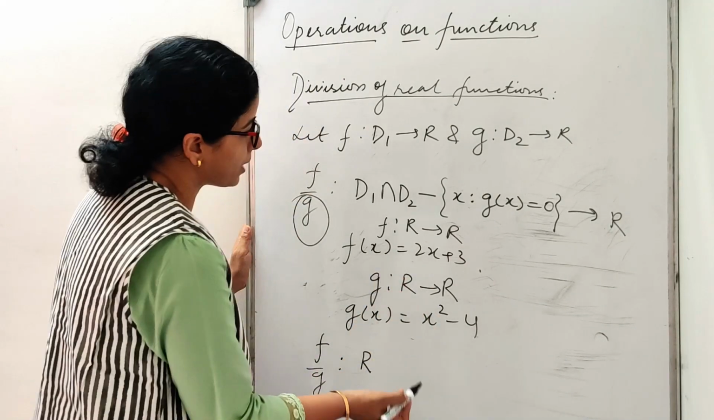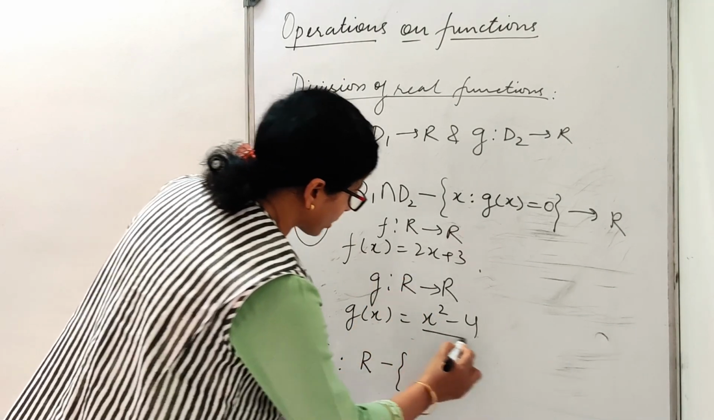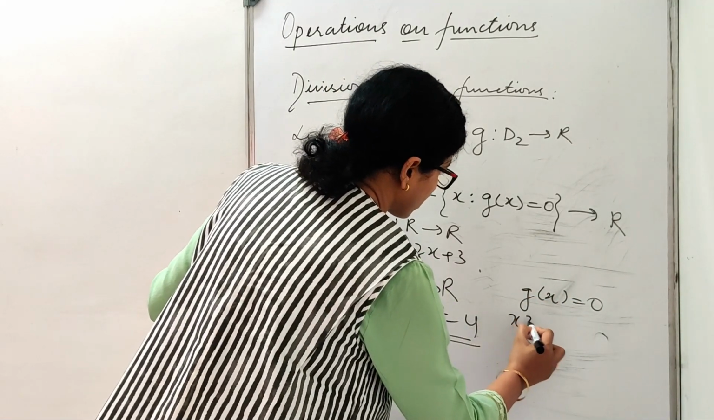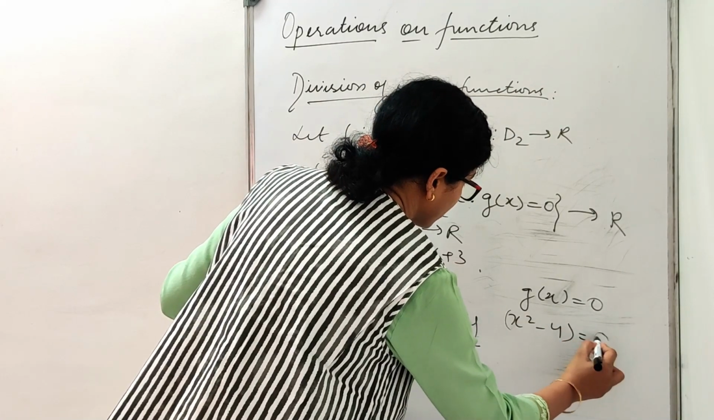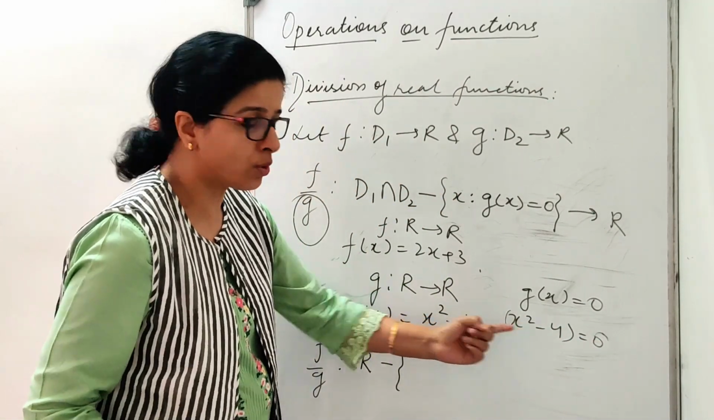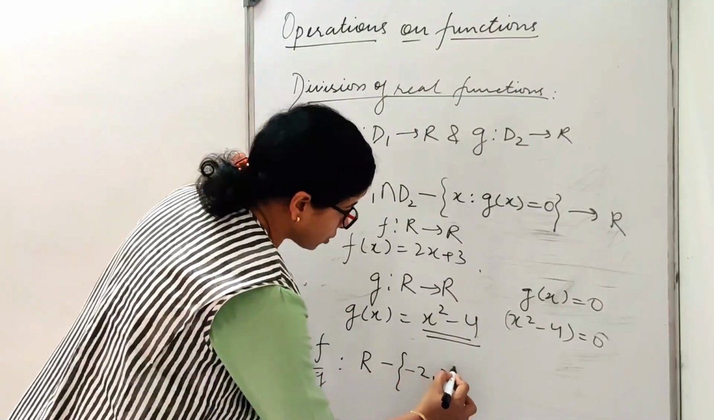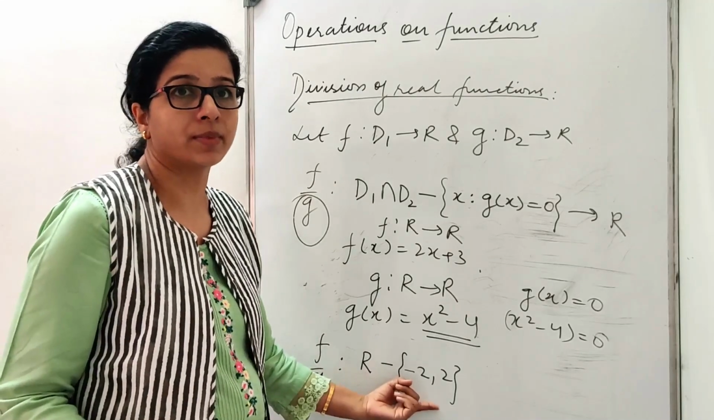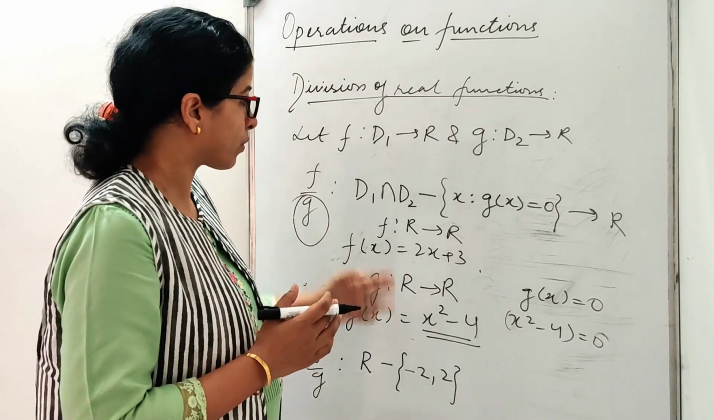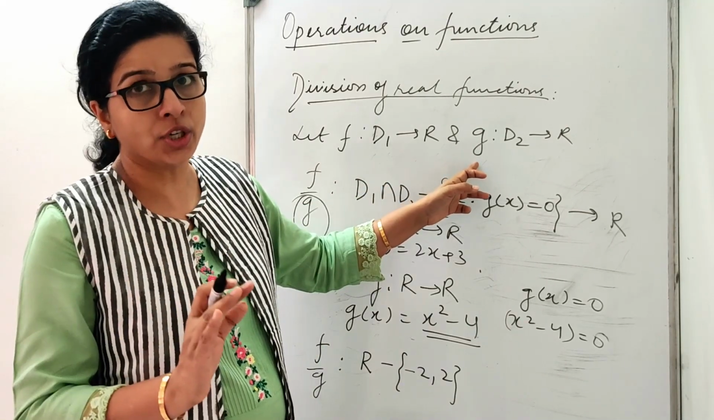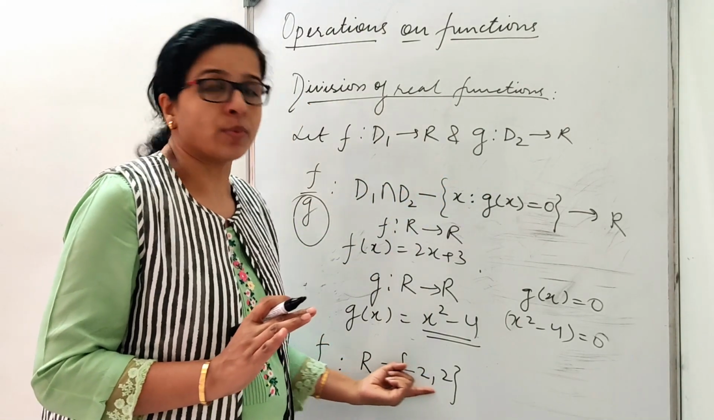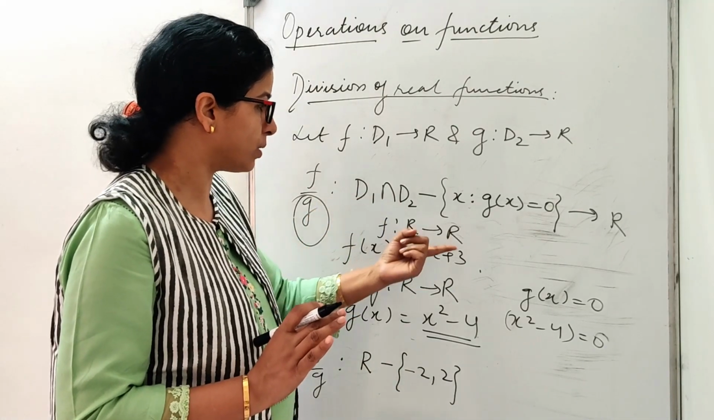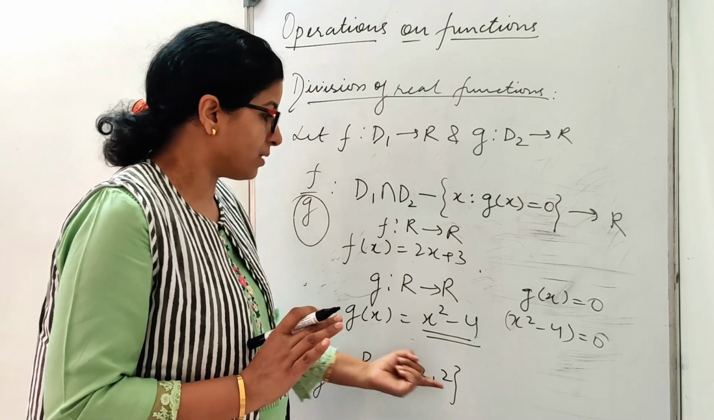R intersection R will be R, minus those elements for which g(x) is equal to 0. So g(x) equals 0 means x squared minus 4 equals 0. For which values will it be 0? For minus 2 and 2. So this will be my domain in this case. Is that clear? You have to check for which values your g(x) vanishes, and those elements you have to subtract from your D1 intersection D2. Luckily I have R to R in both places, so I can write R minus this set.